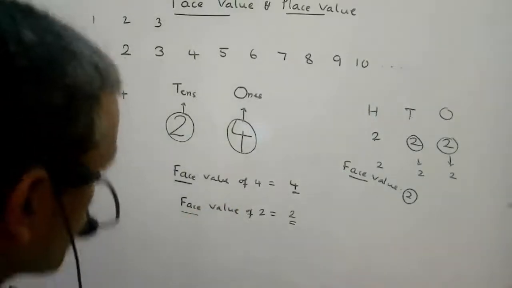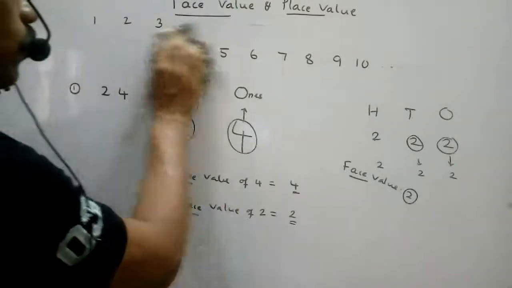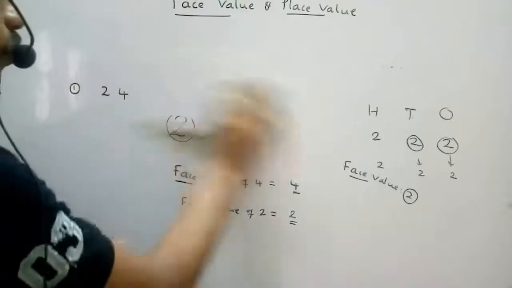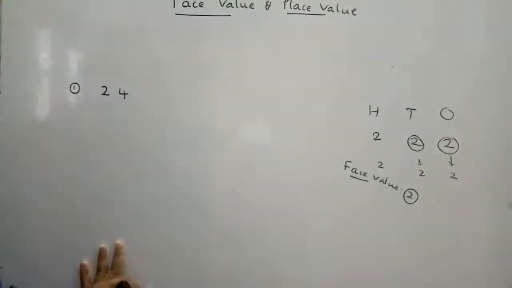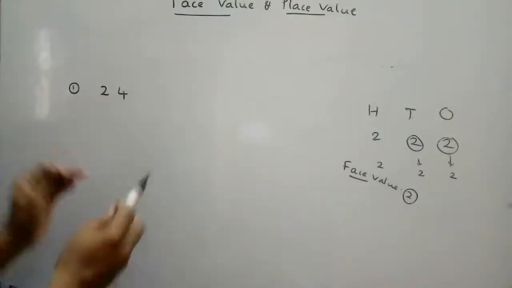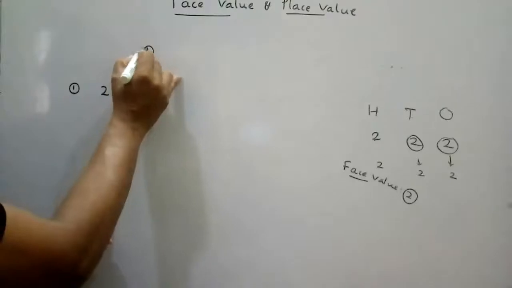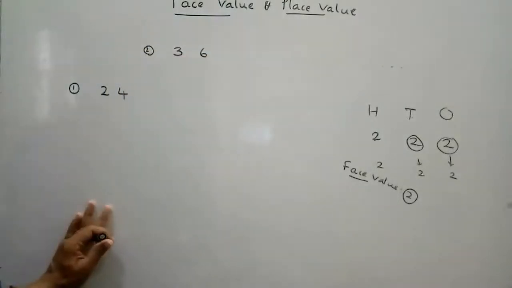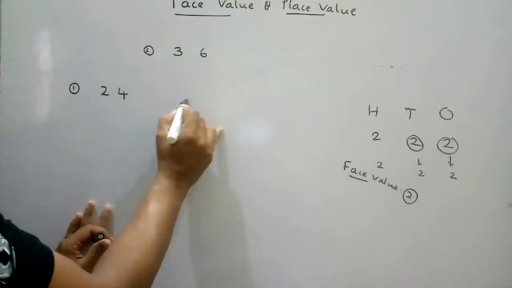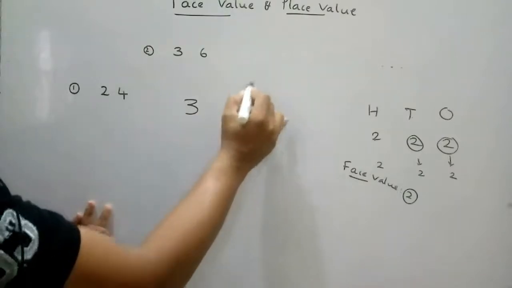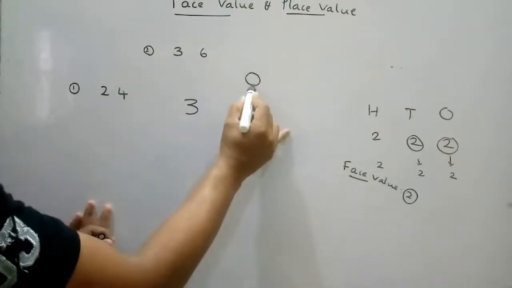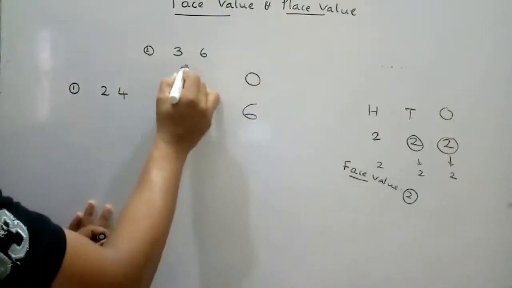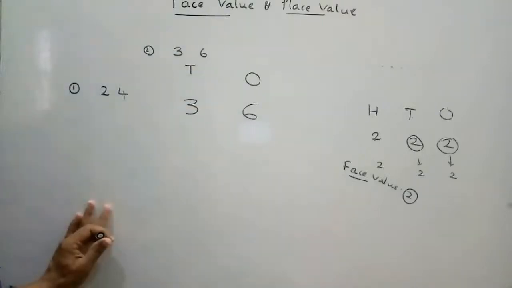Next, second example, 36. Here write like this: for ones place write O only, for tens place T only.